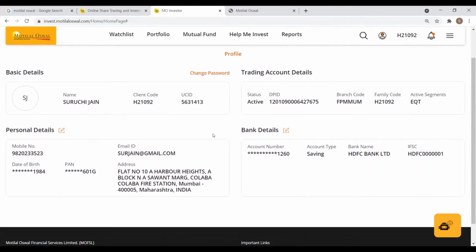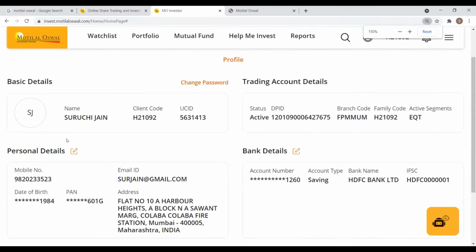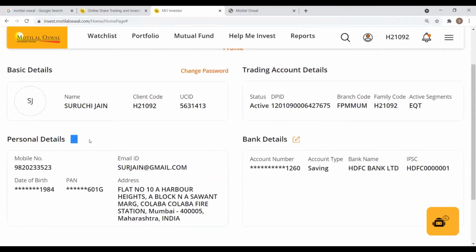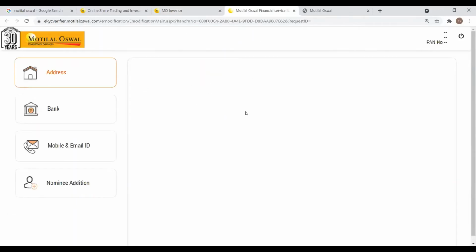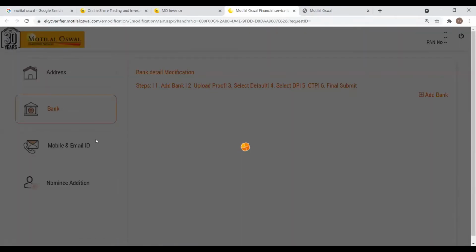In order to do so, there's a small pencil icon here, just beside personal details. Once you click here, it will redirect you to a different page. Here there are different options for you to choose from: address, bank, mobile and email, and nominee addition.